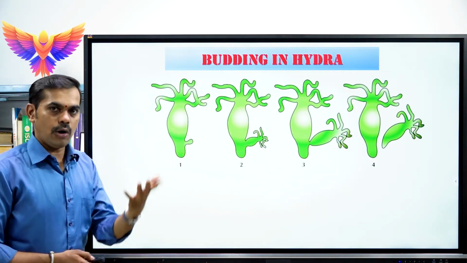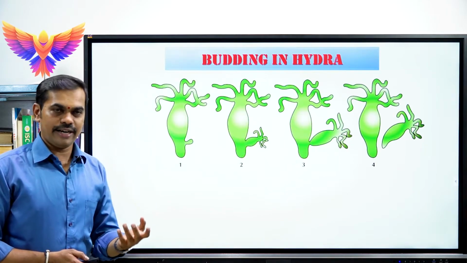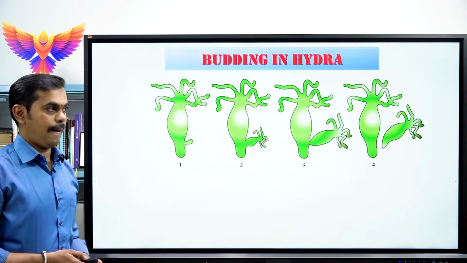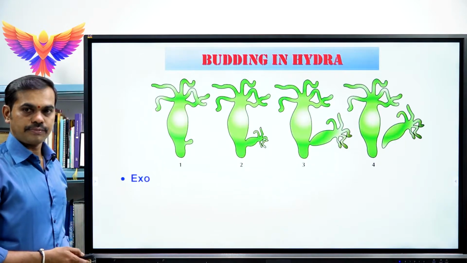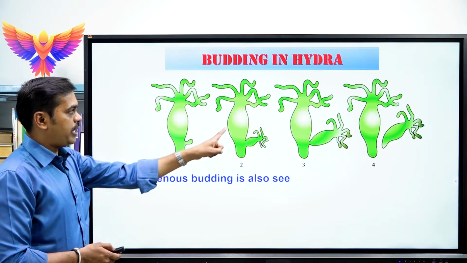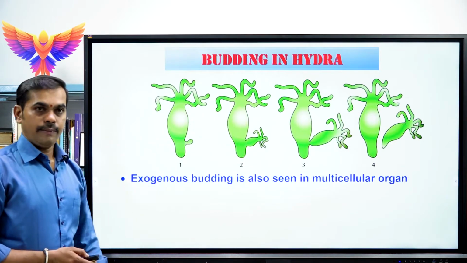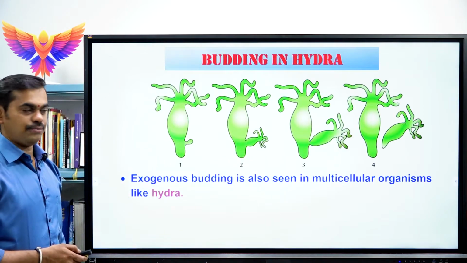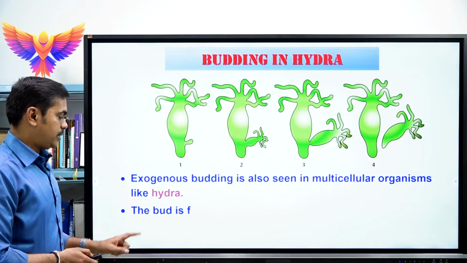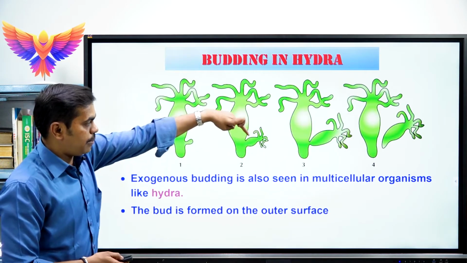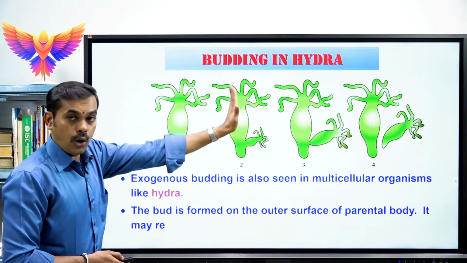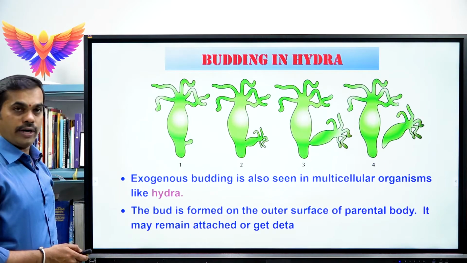See, hydra, as you already know, belongs to Coelenterata. It is a freshwater coelenterate. See, this is the parental body. Here, exogenous budding is also seen in hydra. Hydra is a multicellular organism. So, what happens? The bud is formed on the outer body surface of the parental body.